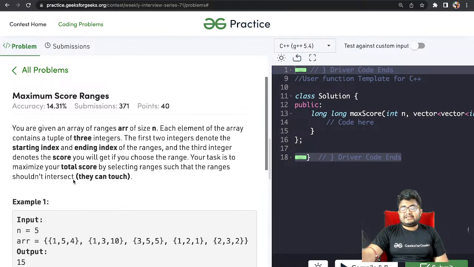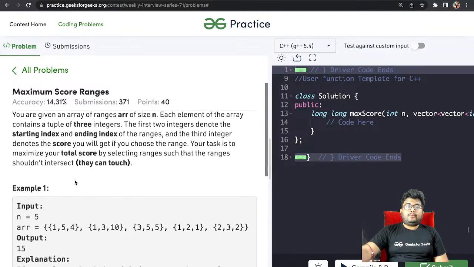They can touch, but they should not intersect. So what is the question? You are given n ranges. Each range has a score associated with it as well. You have to select the ranges in such a way that they do not intersect, and you get the maximum possible score.